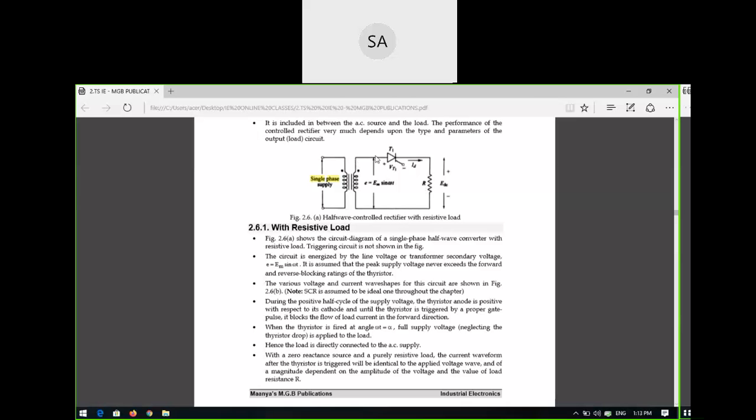So during the positive half cycle, this is positive, this is negative. The anode is positive, the cathode is negative, and gate triggering is there, applied after some firing angle alpha, at omega t equal to alpha. Then the thyristor will be on. It goes into forward conduction mode, where it triggers on and conducts heavily. Some current flows and generates some voltage across this loop.